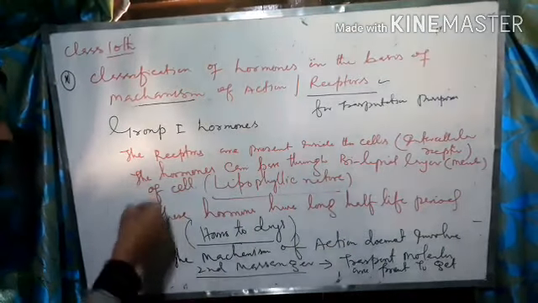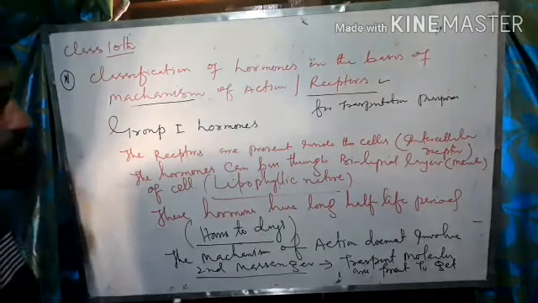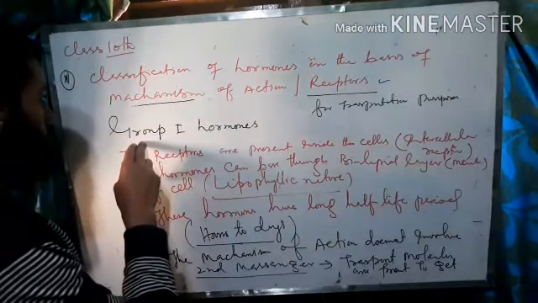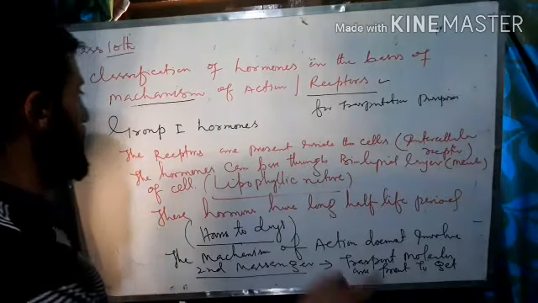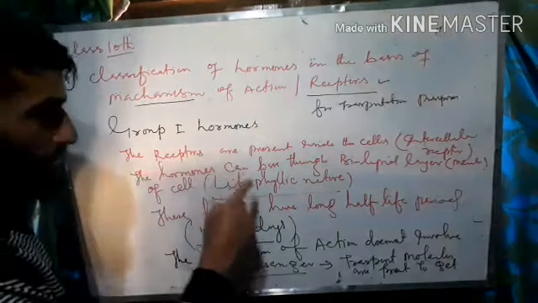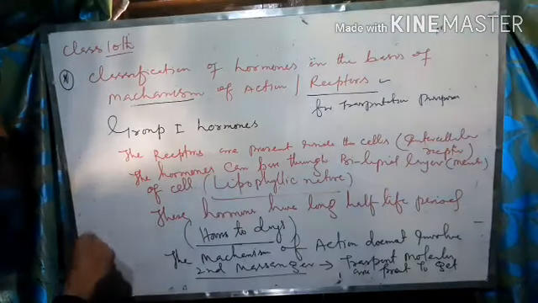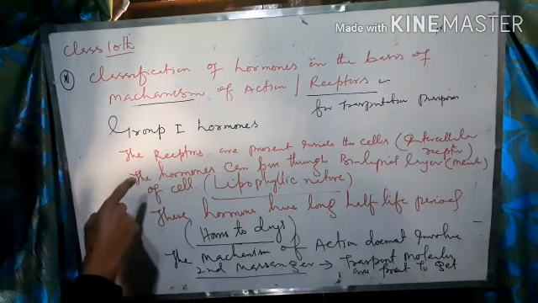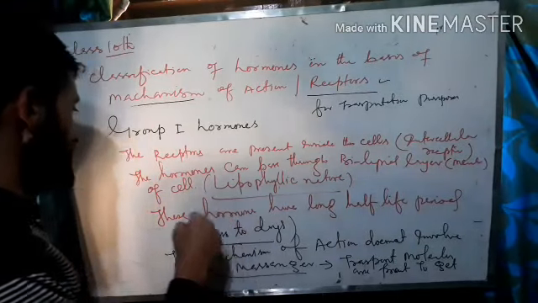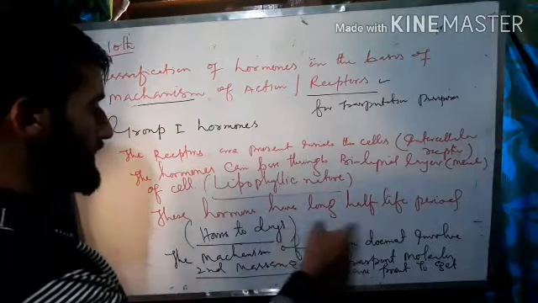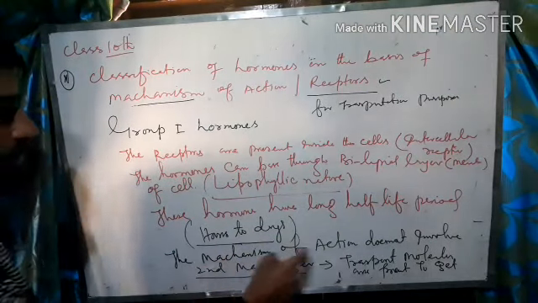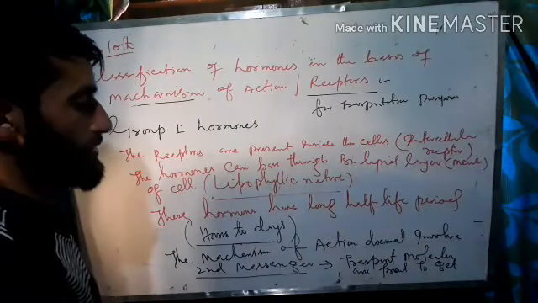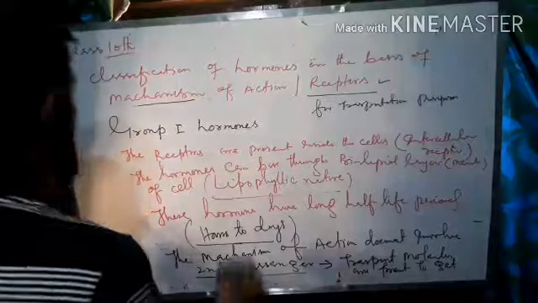So what we have discussed is that on the basis of mechanism of action or receptors, the hormones have been classified into two groups, that is group first hormones and group second hormones. The group first hormones are those which contain the receptors present inside the cells, that is intracellular receptor. The hormones can pass through the bilipid layer of the cell because they are lipophilic in nature. These hormones have long half-life period ranging from hours to days, and the mechanism of action does not involve the formation of second messengers, because transportation molecules are required in order to transport these hormones.